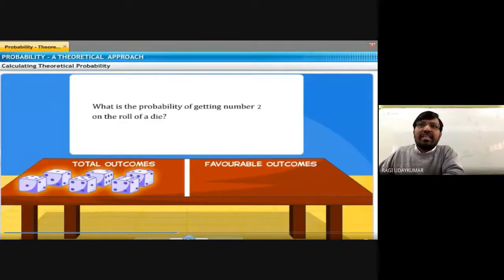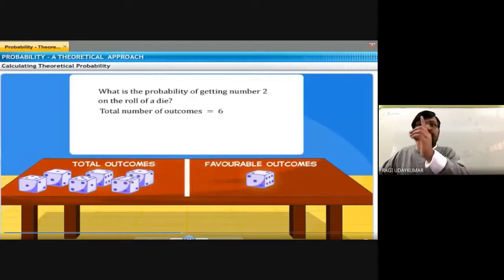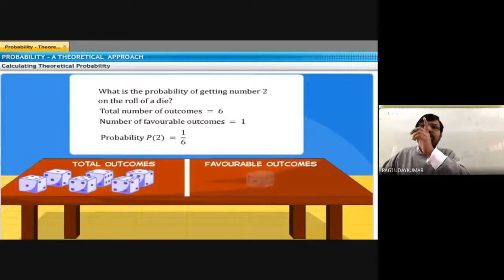So what is the probability of getting a number 2 on the roll of a die? How many times does the number 2 appear on a die? Only one time, right. So the favorable outcome is only 1, whatever number you get. That's why the probability of getting a number 2 is 1 by 6.